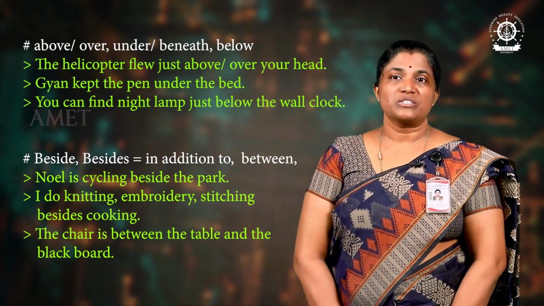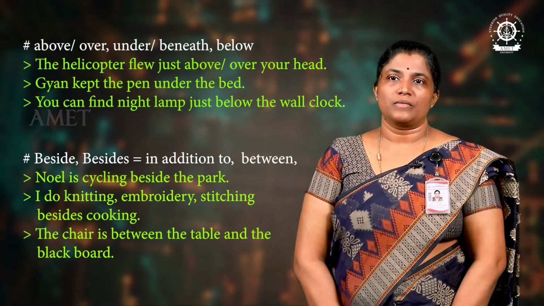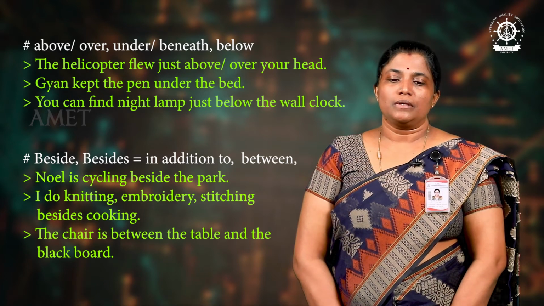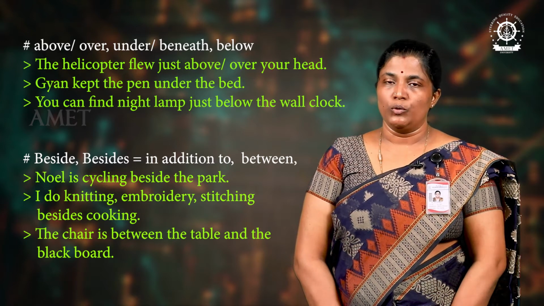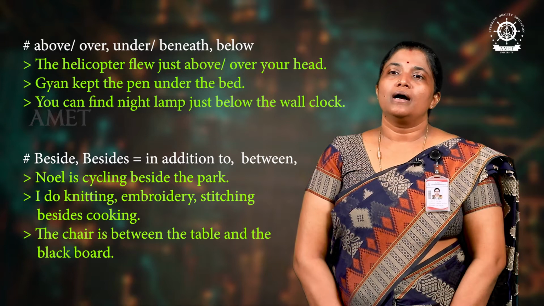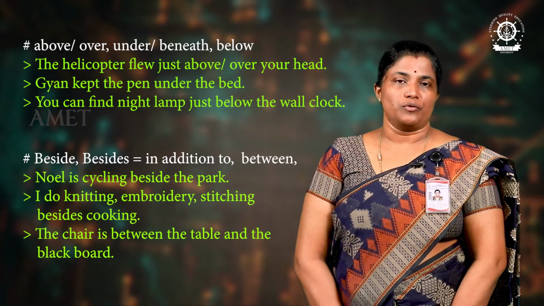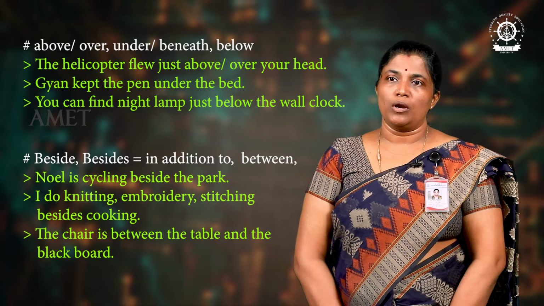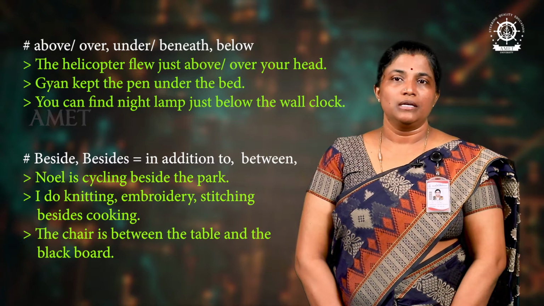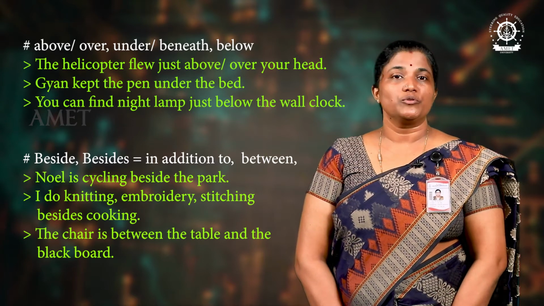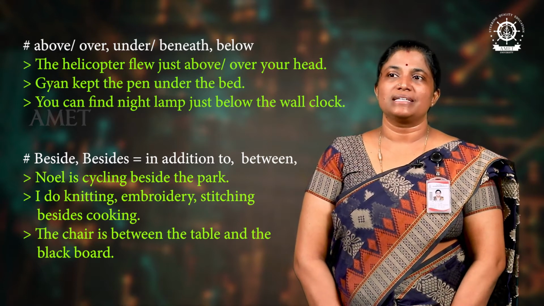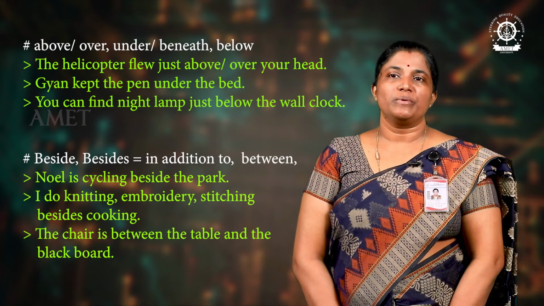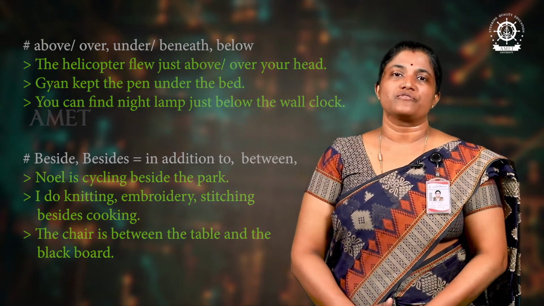Next one is between. Between 2 points. From to, already I told you, I was waiting in the dining hall 10 a.m. to 11 a.m. this morning. But you can use between also for this context. I was waiting in the dining hall between 10 a.m. and 11 a.m. If you use between, it should be followed by and. If you use from, it should be followed by to. Another example for between is the chair is between the table and the blackboard. So, we need to be more careful about these prefix and suffix follow up.